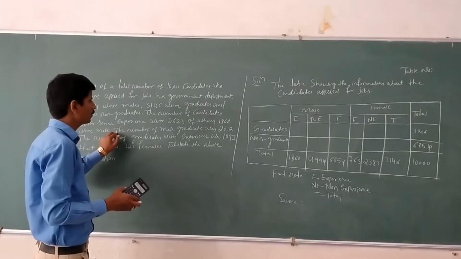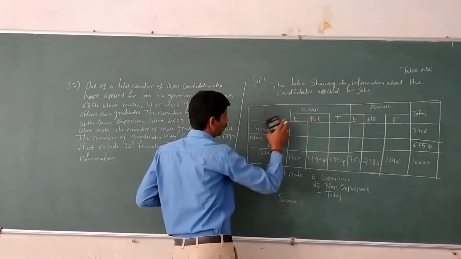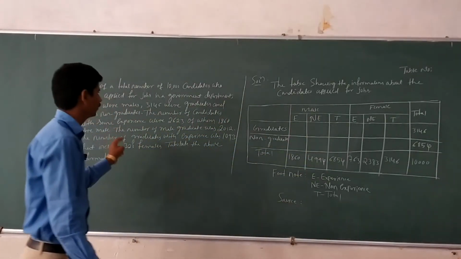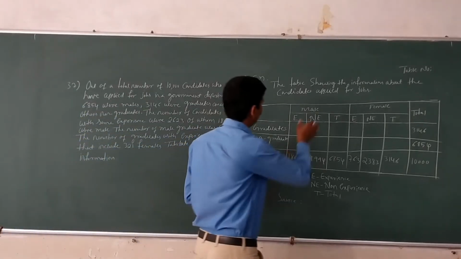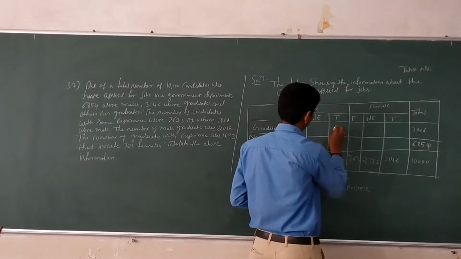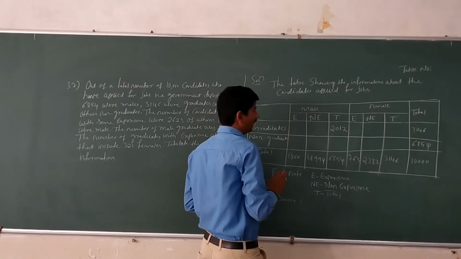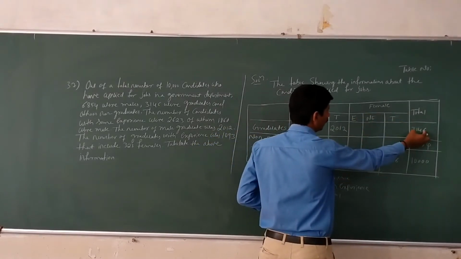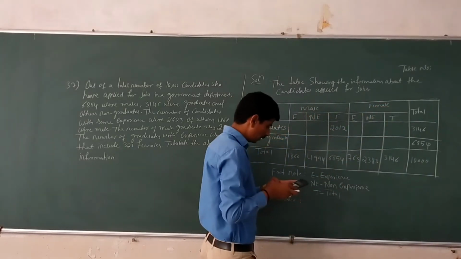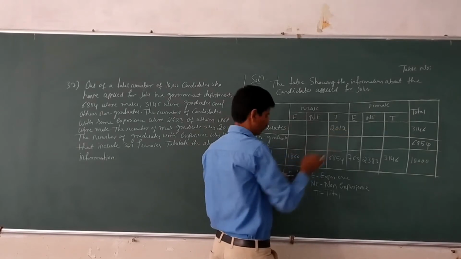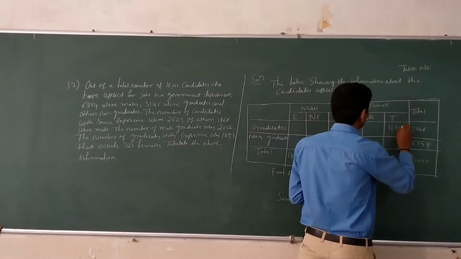The next point, the number of male graduates was 2,012. The number of male graduates is the total, including experience and non-experience, 2,012. See here, out of 3,146 graduates, male graduates 2,012. Remaining female graduates are how many? 3,146 minus this value 2,012, then you get 1,134.